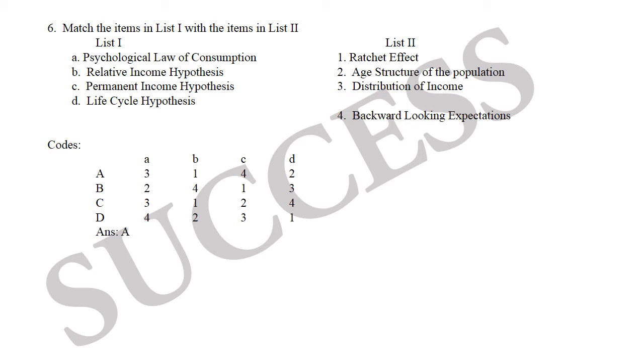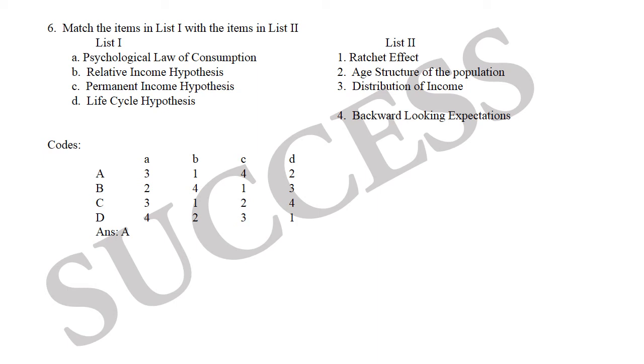Here the first one is psychological law of consumption. According to this law of consumption, as income increases, consumption also increases, but at a lesser rate than the increase in income. When income of a consumer increases, his consumption also increases, but it is less than the increased income. So the match here is psychological law of consumption, distribution of income.